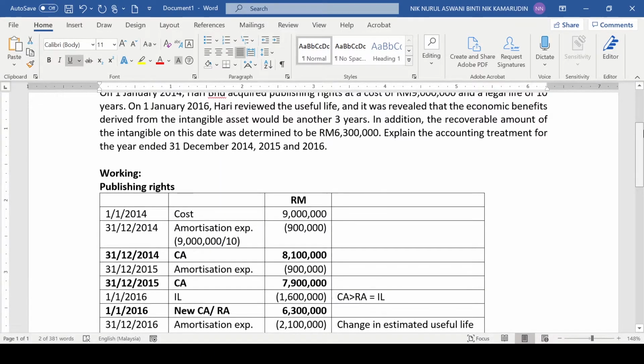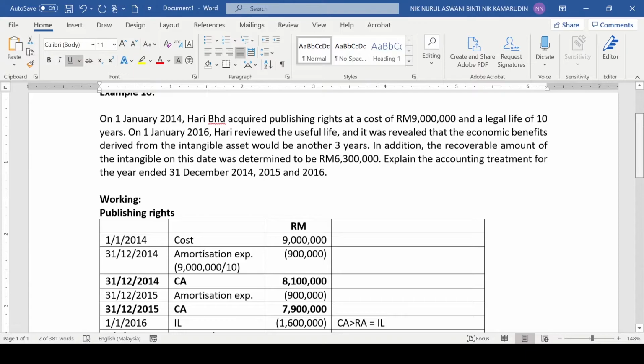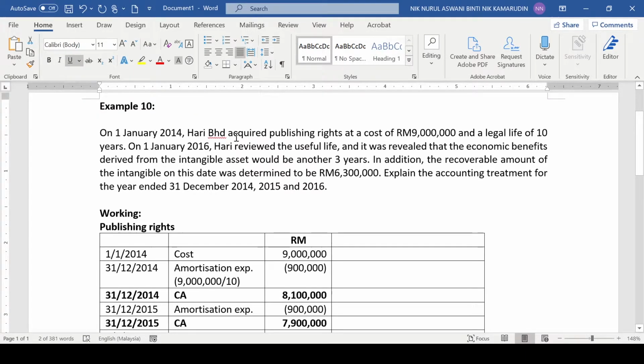When you prepare the working, start from the date of purchase, regardless of when you are required to discuss the accounting treatment. So always start your working from the date of purchase so that you can see clearly all the movement in the publishing rights, in the asset account.